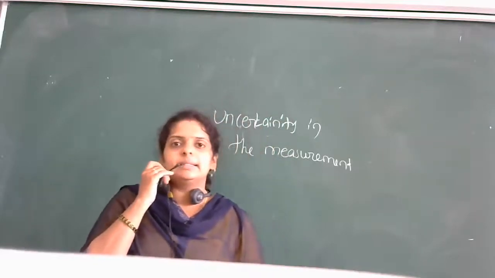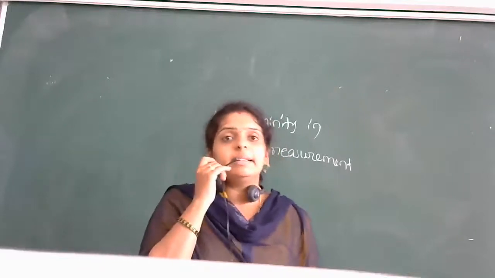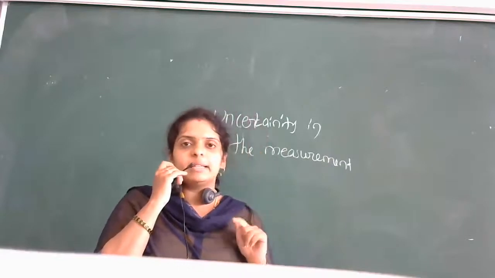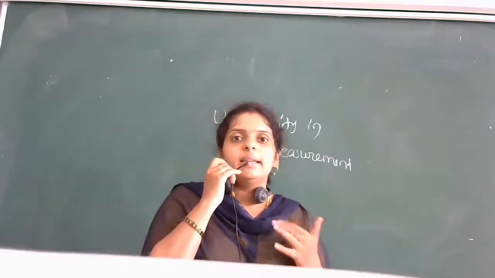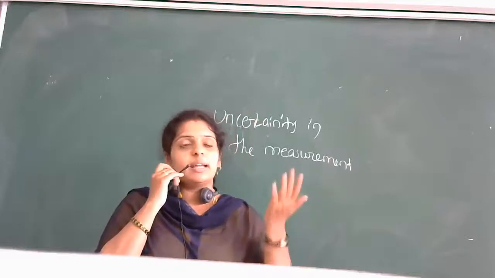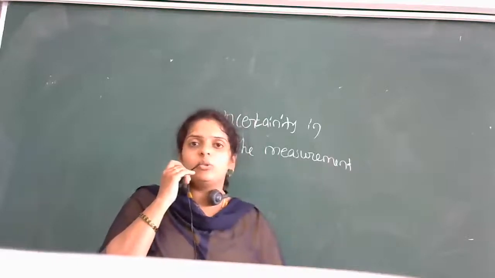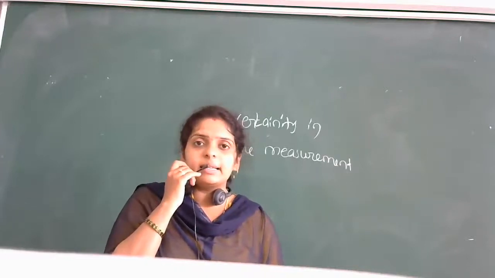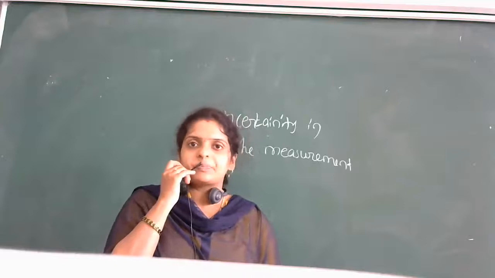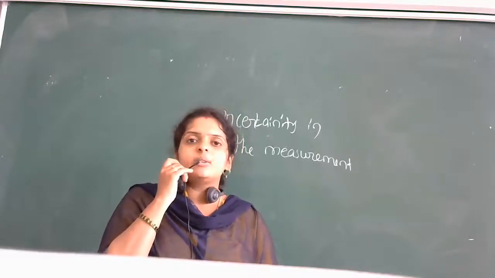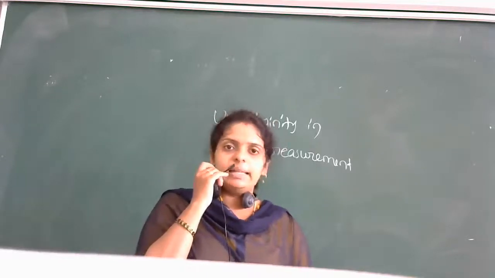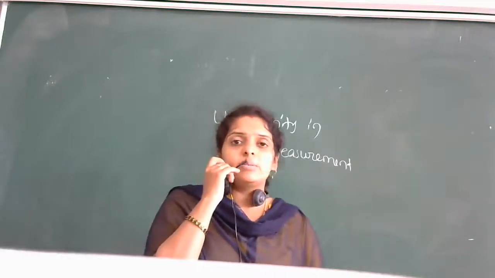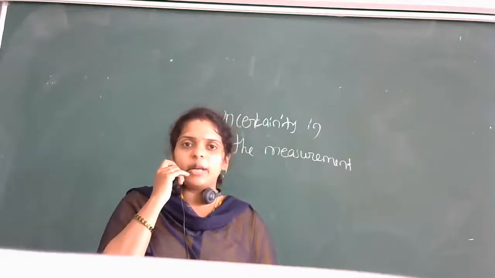How many atoms are present in this given classroom? How many gas molecules are present? Can you count it? No, it is uncertain. The value may change. Here again air molecules may enter, and they will go out. So here it is called uncertainty. Uncertainty in the sense you cannot predict it. The uncertainty in the measurement of a given physical quantity is known as error. Is it clear? Try to understand with the example.